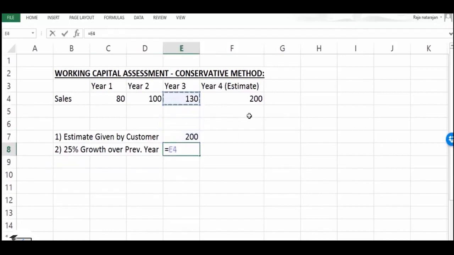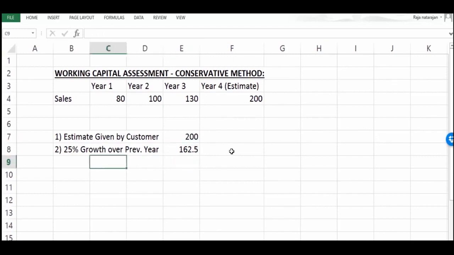So we can say 130 multiplied by 1.25, it's going to be 162.5. So if this parameter is considered as an estimated turnover, then turnover have to be freezed at 162.5, whereas the estimate given by the customer is 200. So we have to see whether there is that possibility that this customer would achieve the turnover of 200 million.